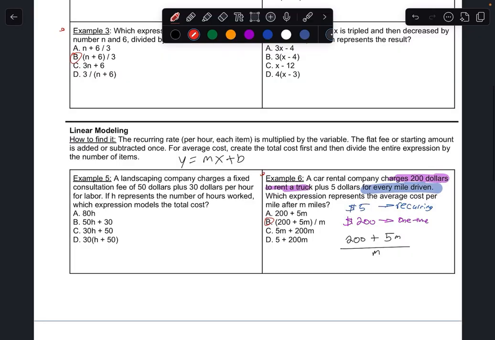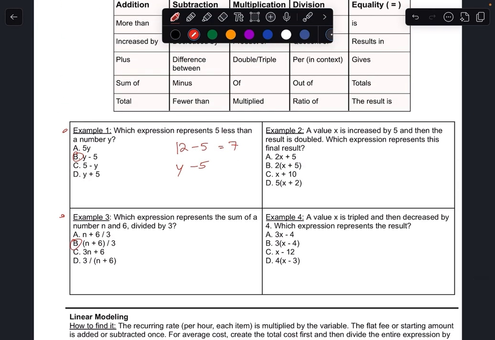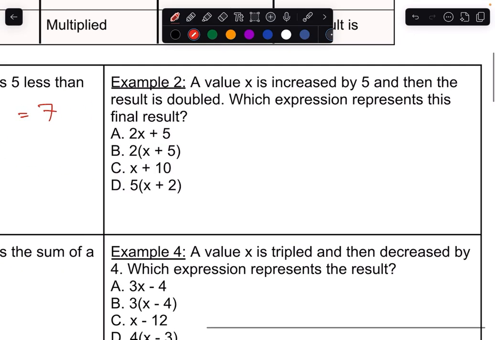Shorter video, but it's a good video. I might also do another one just in case. We'll do number 2, actually number 2 and 4. Why not? We get a value that's X increased by 5, and then the result is doubled. So notice this part's happening first. Whatever happens with that part is then being multiplied by 2. That doubling is applying to everything here. So it's not just 2 times some number X. It's 2 times everything. So they did X plus 5, and they multiplied that number by 2.